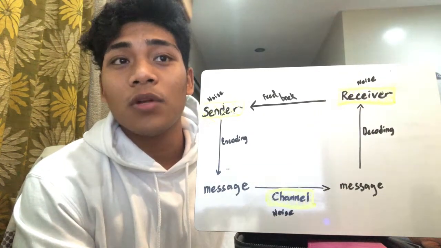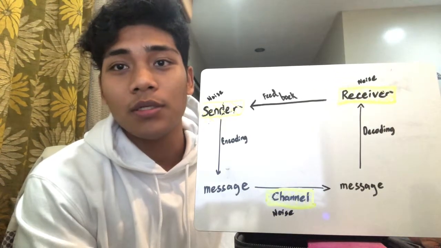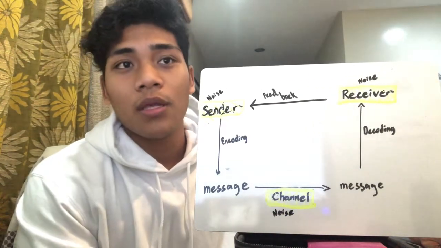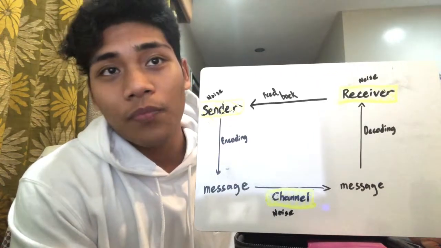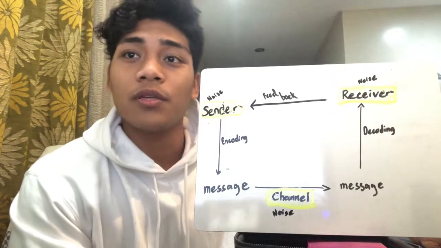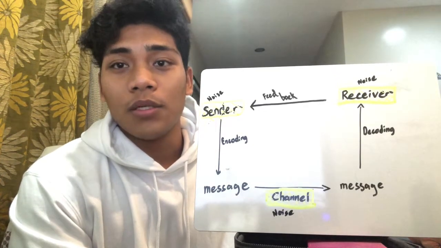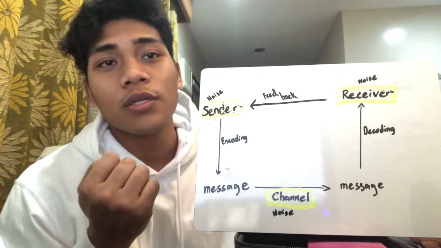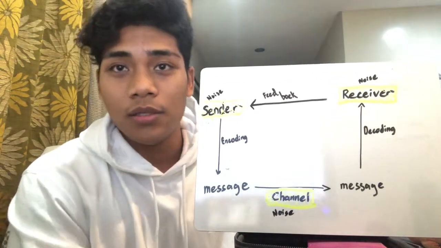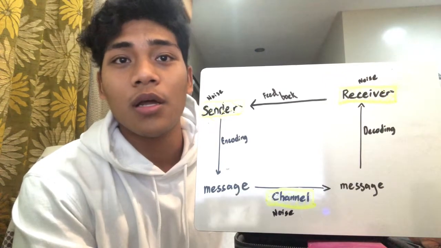if the receiver decodes the message in a different way, the communication process is not successful. Same as to the sender: if the sender does not make his or her message clear to the receiver, the receiver may not understand what the message is. I also drew noise in the channel since in some cases the receiver cannot understand the message due to the environment that the sender and the receiver are in.